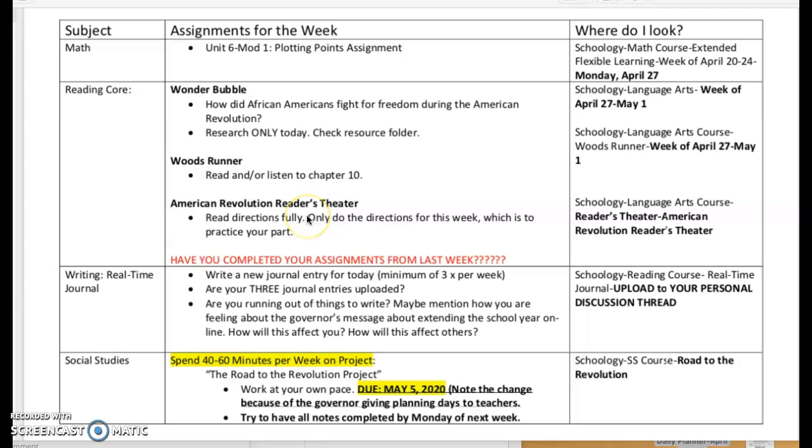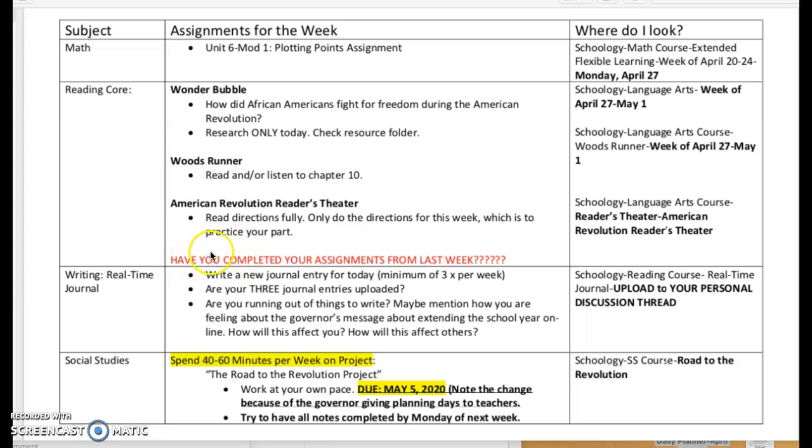And moving on to the American Revolution Readers Theater, I put full directions in a new folder labeled Readers Theater. The American Revolution Readers Theater directions are in there, and it will tell you exactly what to do. The only obligation you have this week is to practice your part, as we will be sharing out our Readers Theater acts the following week. So I want you to prepare by knowing your act and also prepare by knowing your part.